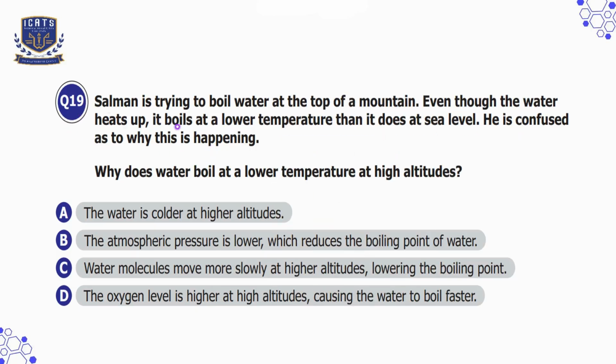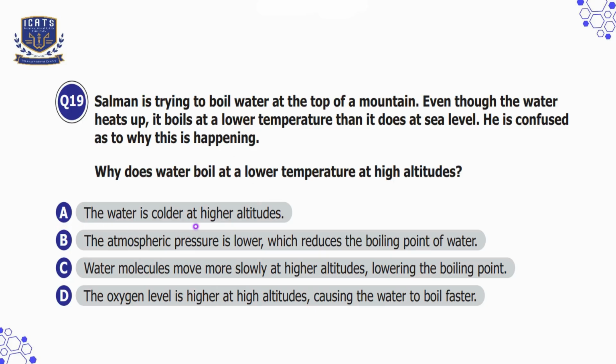Question number 19. Salman is trying to boil water at the top of a mountain. Even though the water heats up, it boils at a lower temperature than it does at sea level. He is confused as to why this is happening. Why does water boil at a lower temperature at high altitudes? Water boils at a lower temperature at high altitudes because atmospheric pressure is lower, which reduces the boiling point of water. So let's evaluate our options one by one.